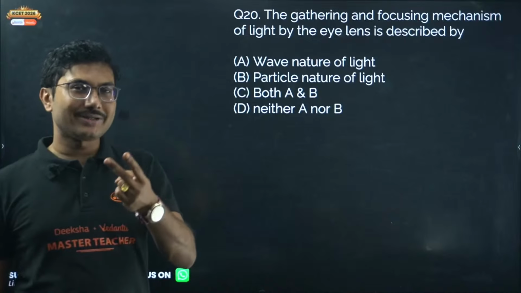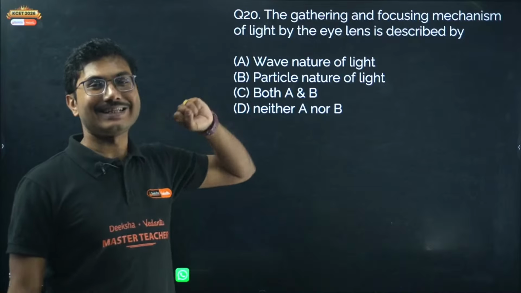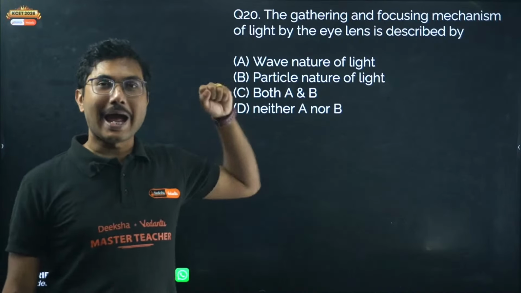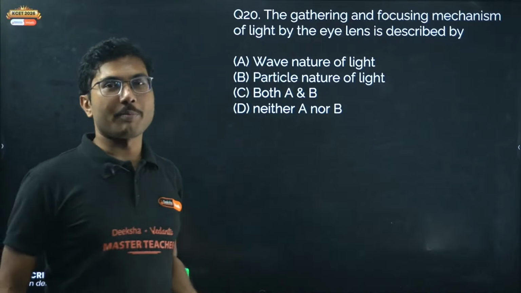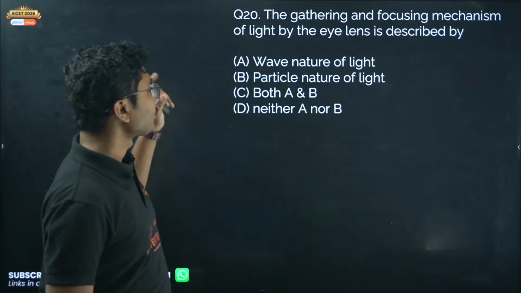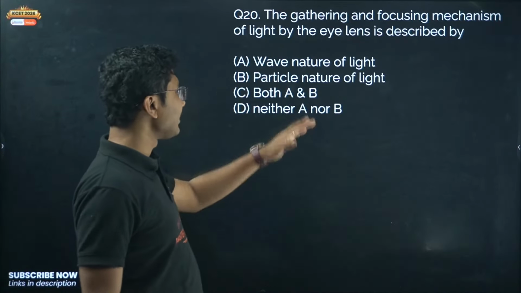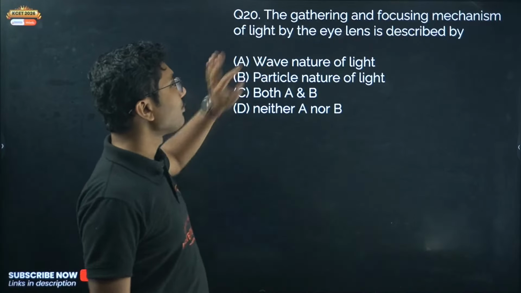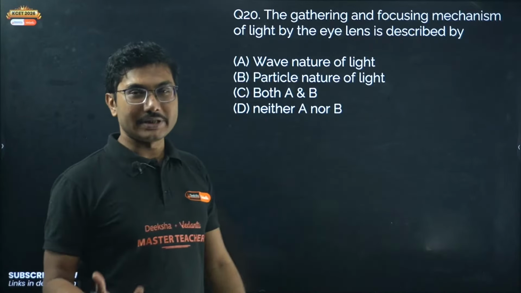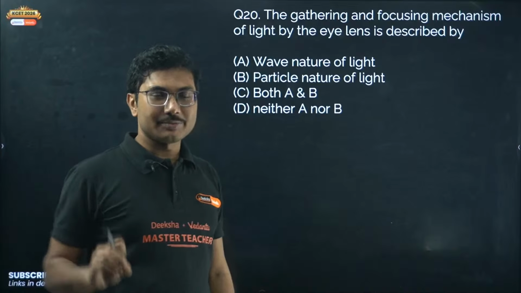So the first thing is gathering and focusing, the second is absorbing and transmitting it. Both have two different properties of light. Wave nature of light, particle nature of light, both A and B, neither A nor B. So which one is correct? Gathering and focusing is one, absorbing and transmitting is the second one.